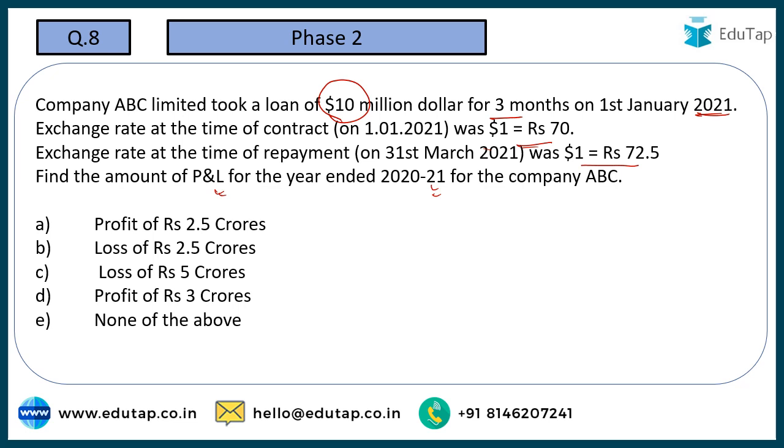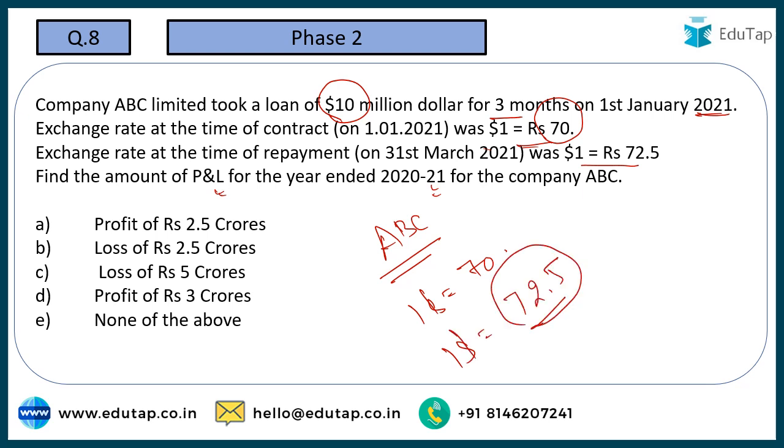Now, when the company took the loan, $1 was equal to rupees 70. Okay, when company ABC was to receive the money, $1 was equal to 70. But when company ABC had to repay the amount on 31st March, $1 was 72.5. So the dollar became expensive. Okay, so now the company would have made more outflow. How much more outflow? So rupee 2.5 per dollar.